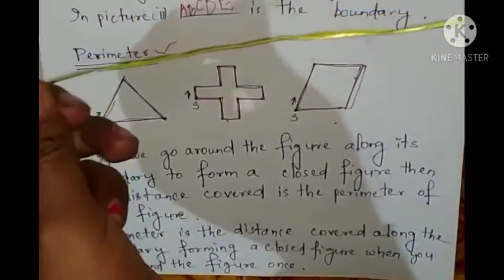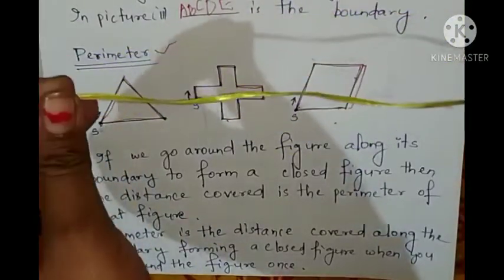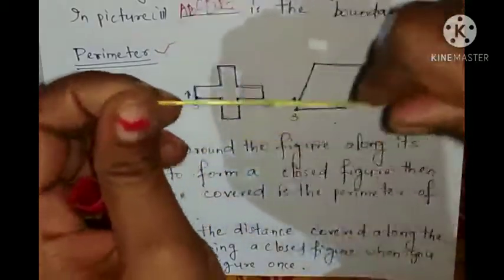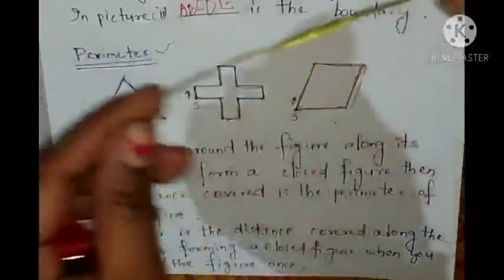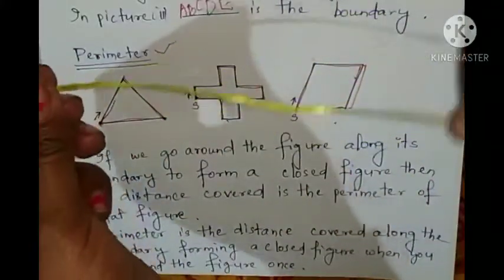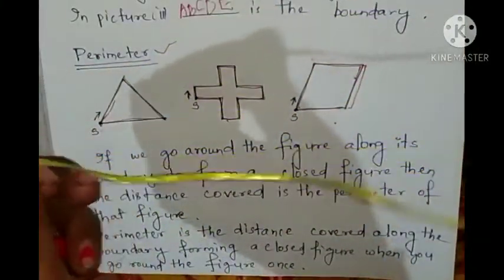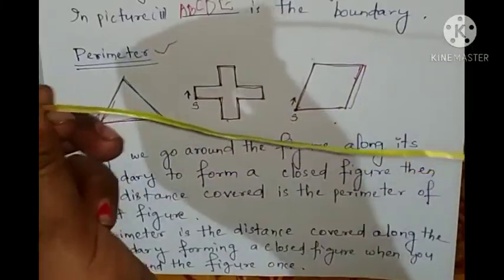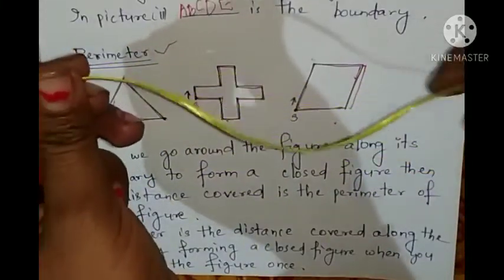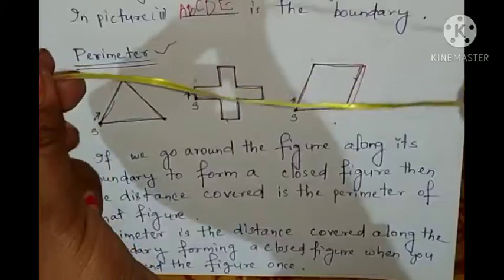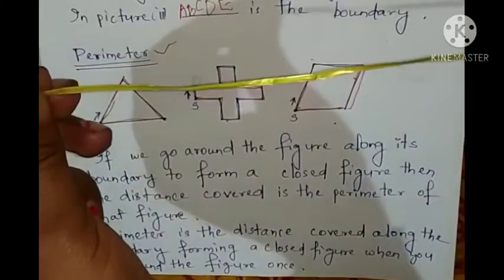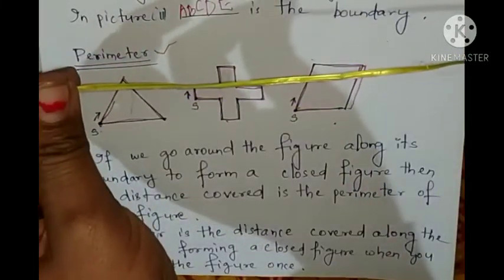Look at here. I have taken a plastic thread. So this is one straight line for me. Straight plastic thread. Let this be 10 centimeter. So this is a straight line of 10 centimeter.